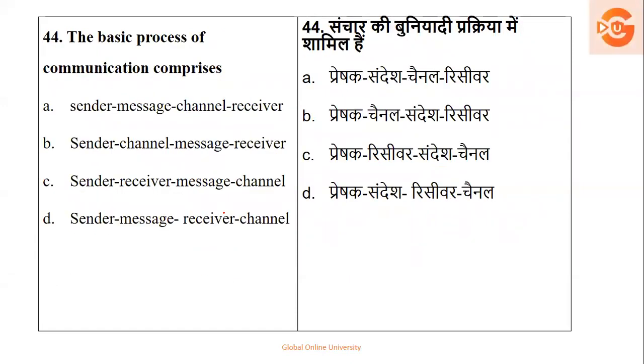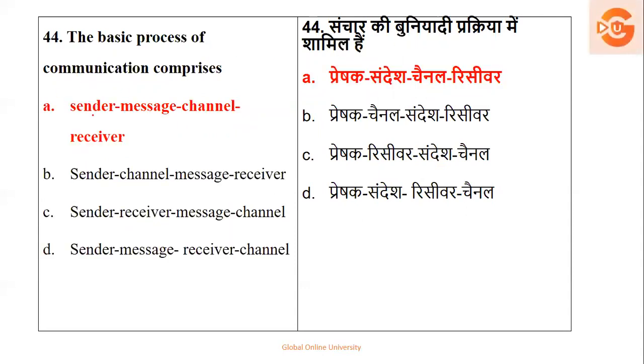Next, the basic process of communication comprises of: sender, message, receiver, channel; sender, channel, message, receiver; sender, receiver, message, channel; sender, message, receiver, channel. If you see, this is not an option. Out of this, this is also not an option. So here, out of A and B, what is the right answer? The right answer is A, that is sender, message, channel and receiver. The sender sends the message by the channel, and the receiver receives the message.